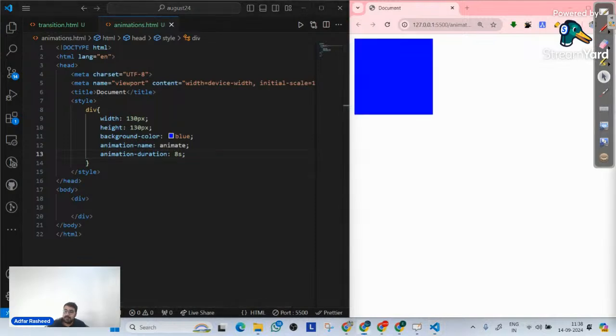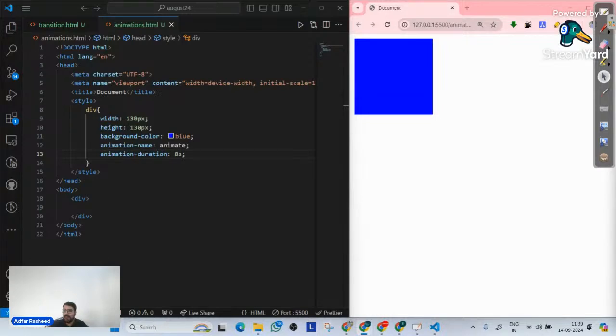So what is it that we have? We simply have our animation, the name of which is animate, and I want it to be implemented over 8 seconds. Now, what is the essence of animation? The animation allows us to gradually change from one style to another style. And not just from one style to another, only two properties. No, we can change as many CSS properties as we want, as many times as we want.